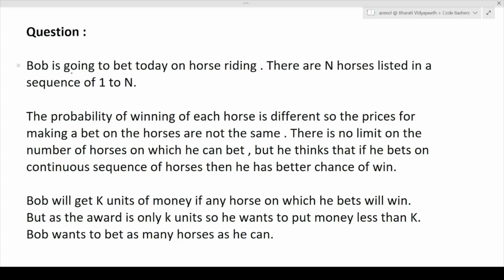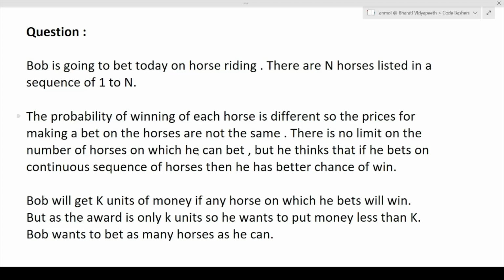The question here is: Bob is going to bet today on horse riding. There are n horses listed in a sequence of 1 to n. The probability of winning of each horse is different, so the prices for making a bet on the horses are not the same. There is no limit on the number of horses on which he can bet. It is possible that he bets on one horse, or two horses, or all the n horses.